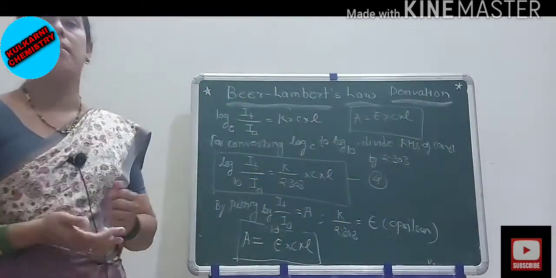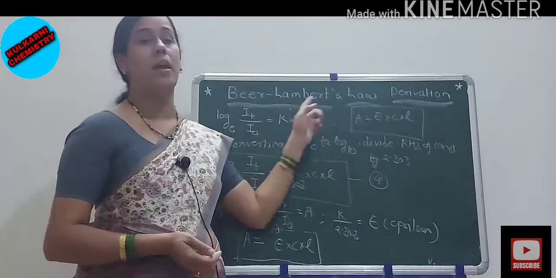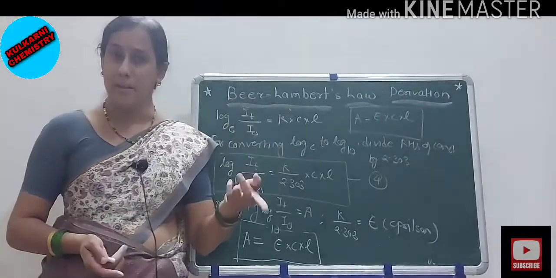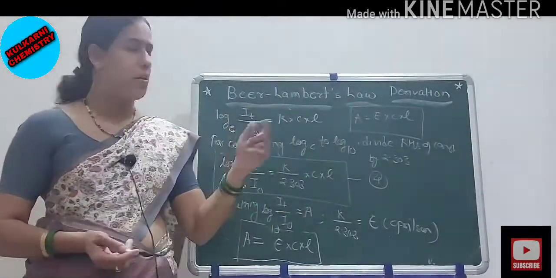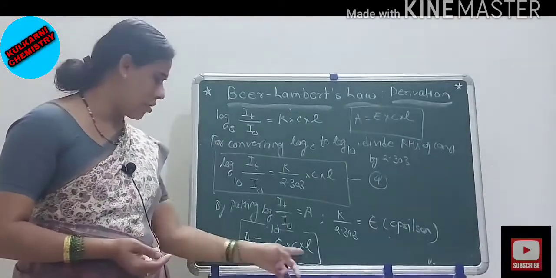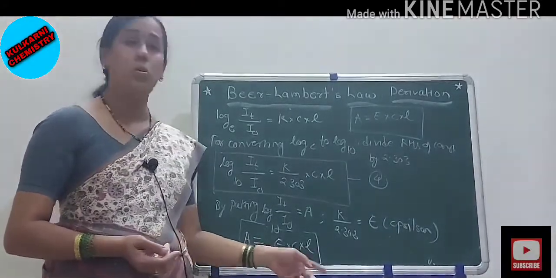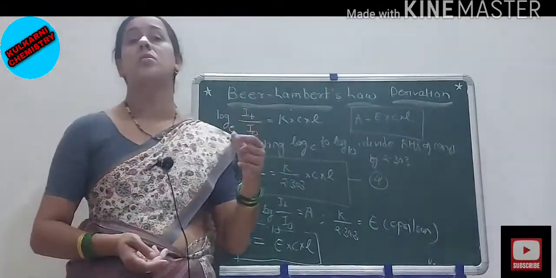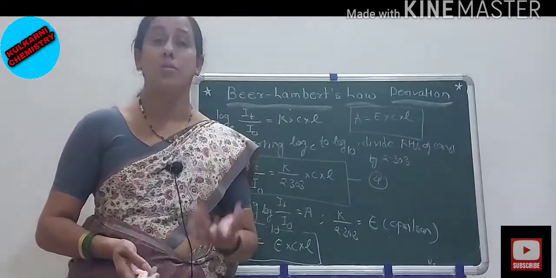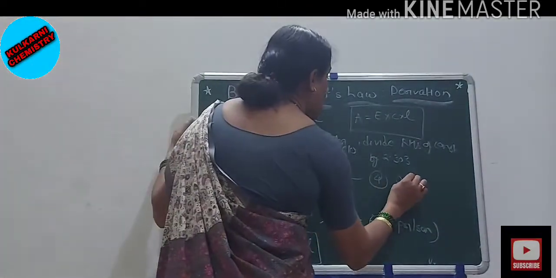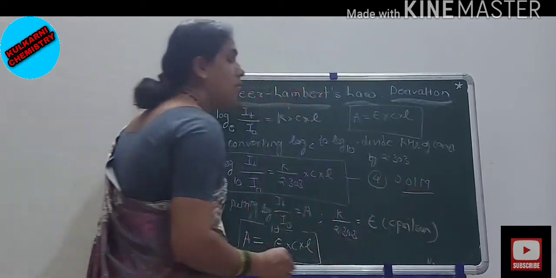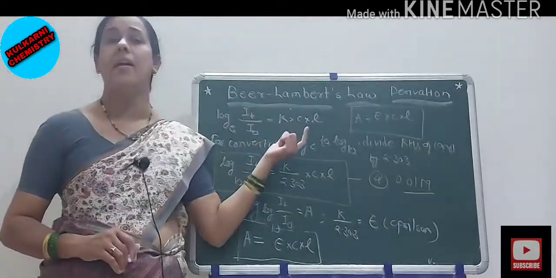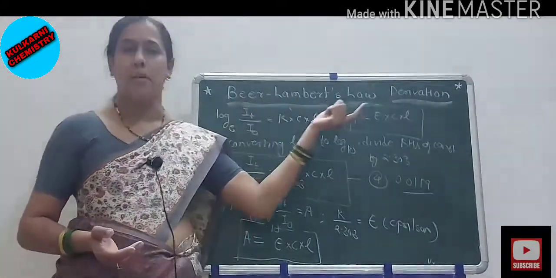In your exam, there may be a question: derive Beer-Lambert's law. First of all you have to write Lambert's law, then Beer's law, and then combine them and come to this relation, A is equal to epsilon C into L. Now the limitation of this Beer-Lambert's law is that it holds good only for dilute solutions, that is concentration up to 0.01 molar. Beyond this the law is not obeyed. This is the most important limitation of the Beer-Lambert's law.